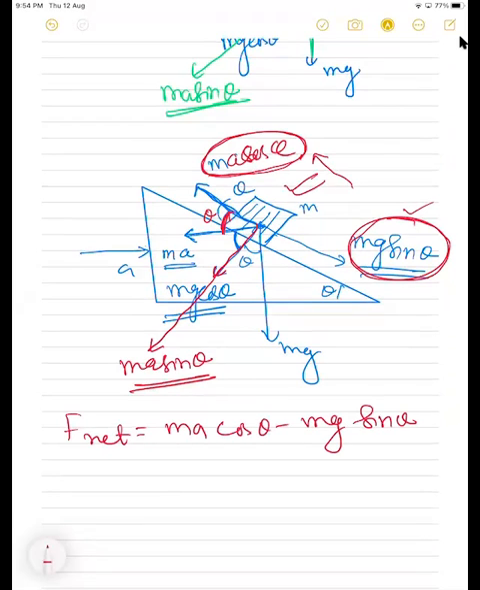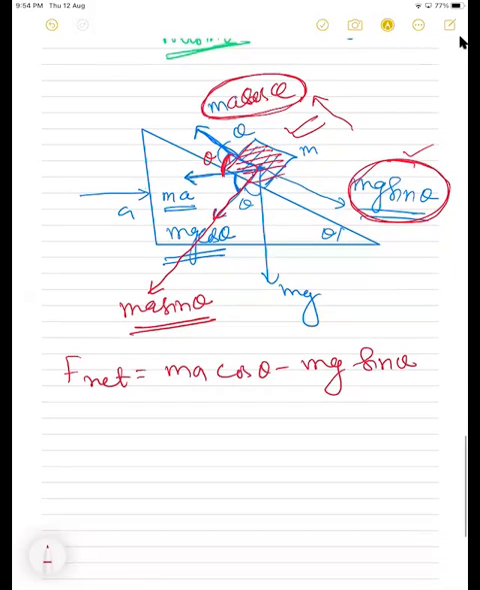Because we don't know at what acceleration the block is going to move, yes or no? But that is the F net acting on the block. Okay. So the mass is m, let it be moving upward with the acceleration a dash, right? And so we can write m a dash is equal to how much? ma cos theta minus mg sin theta, correct? Yes or no, students?